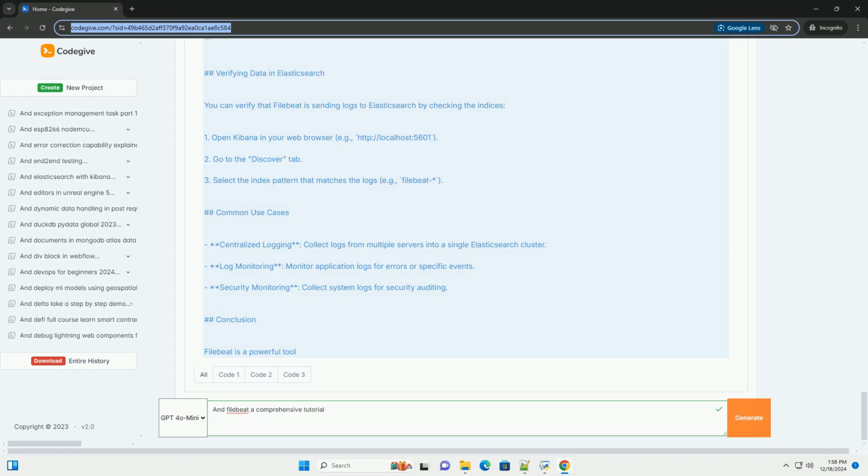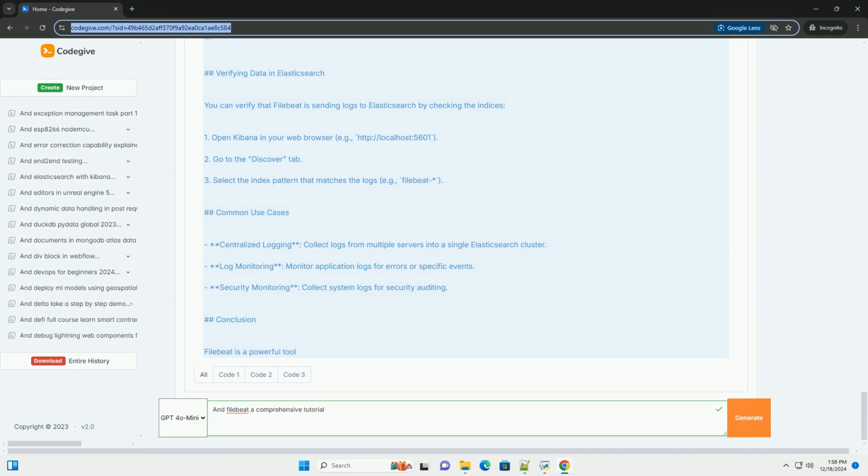Step 3, configure output. You can send logs to Elasticsearch or Logstash. Below is an example configuration to send logs to Elasticsearch. YAML: output.elasticsearch: hosts: localhost:9200. Or if you want to send logs to Logstash, YAML: output.logstash: hosts: localhost:5044.